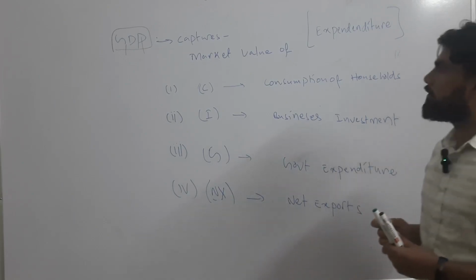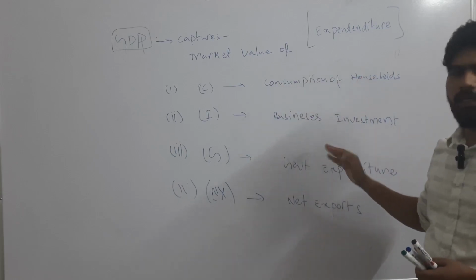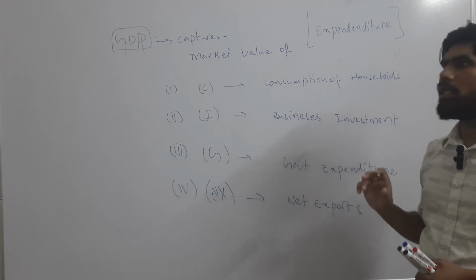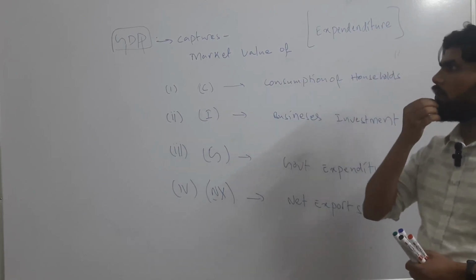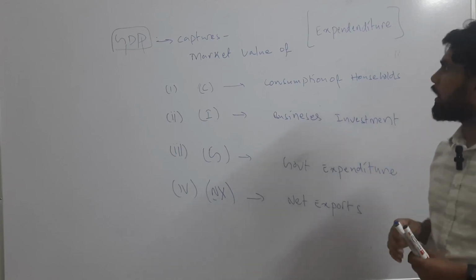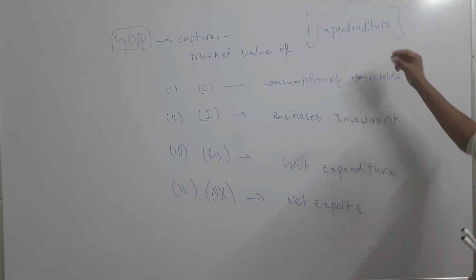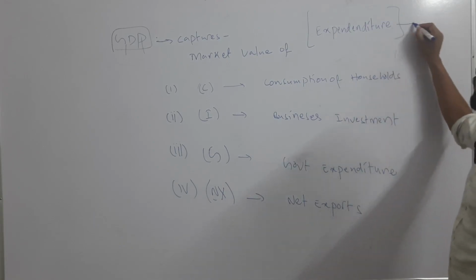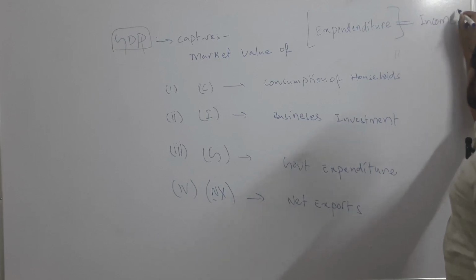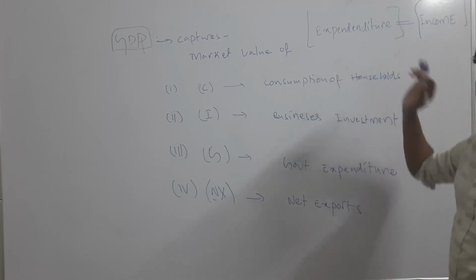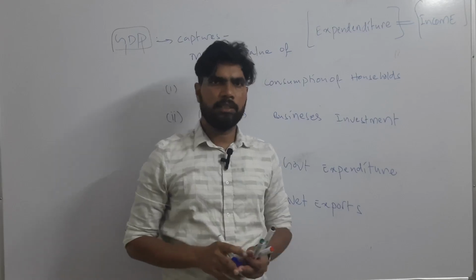Why are we calculating GDP like this? We take the expenditure of each and every entity and consider that as the national income of the country, or the final value of goods and services produced in our country, because expenditure for a person becomes income for another person. Correct or not? Let's take this example.